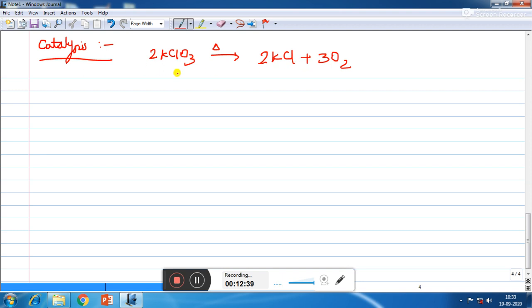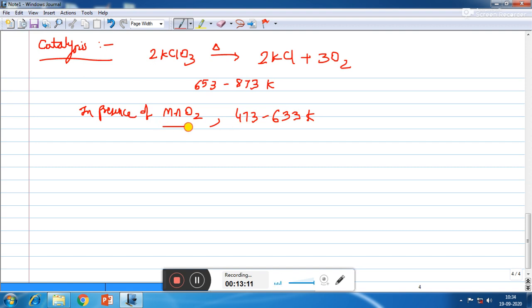The temperature required over here is 653 to 873 Kelvin, which is a very high temperature. But in the presence of manganese dioxide as a catalyst, the same reaction takes place in the temperature range of 473 to 633 Kelvin.